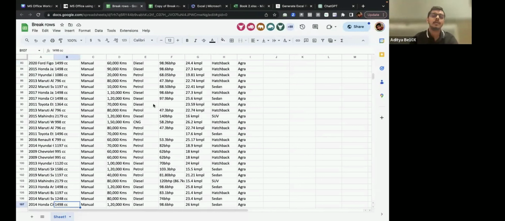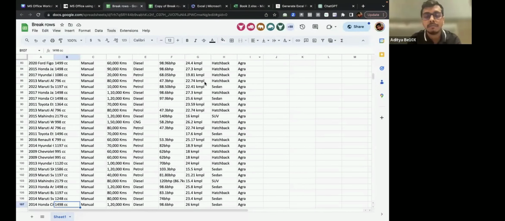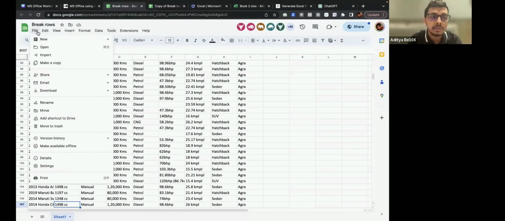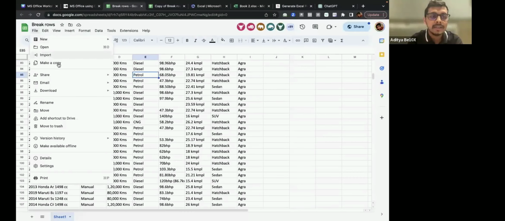Now what do you need to do? Firstly, I have made a copy for myself, as you can see over here. I have not given editing permission to anyone in this particular file. What you need to do: step number 1, click over here. Step number 2, click on file. Step number 3, make a copy. Okay, clear so far? Guys, are you all clear so far?